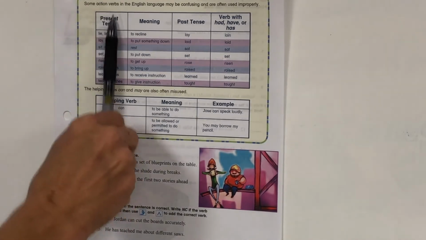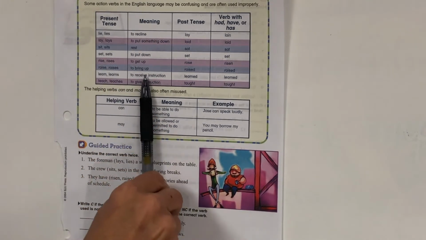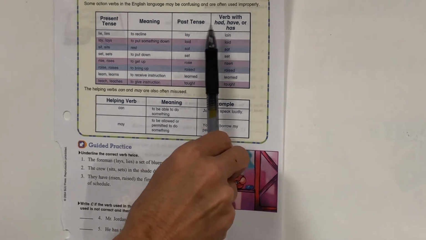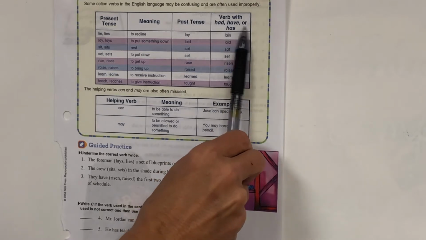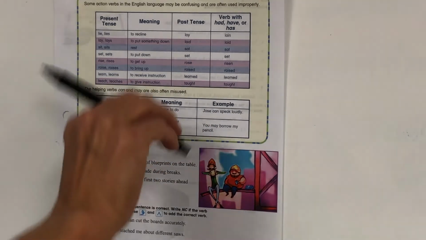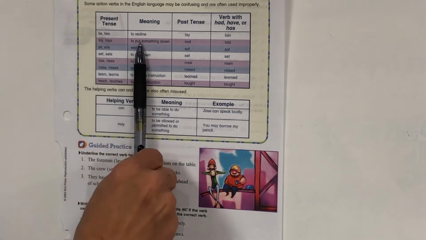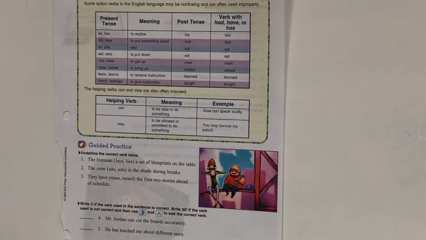So the words in this column are present tense. This is their meanings. This is the past tense. And then this column is when you use these verbs with had, have, or has. So let's look at the first one. Lie or lies, meaning to recline. So this is the present tense. So let's use that in a sentence.